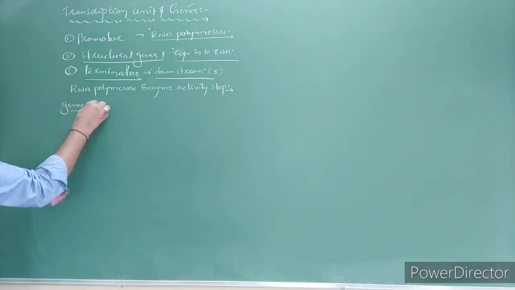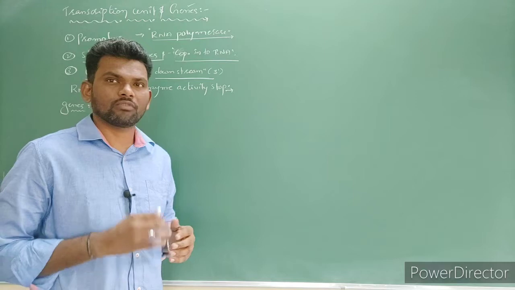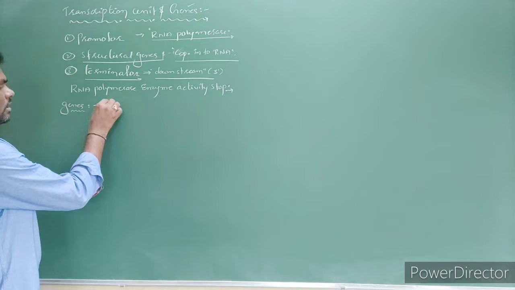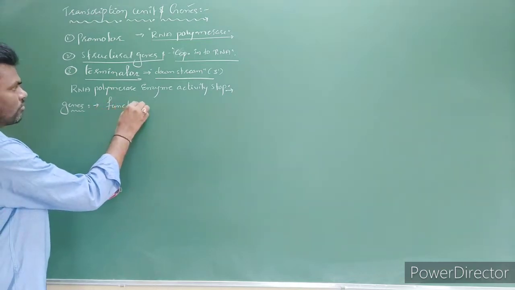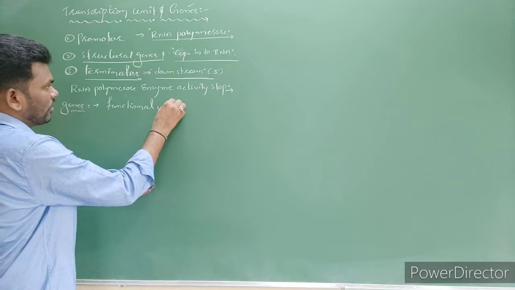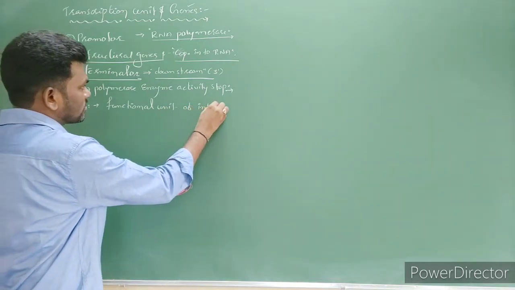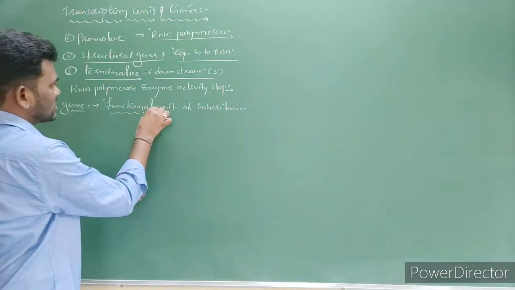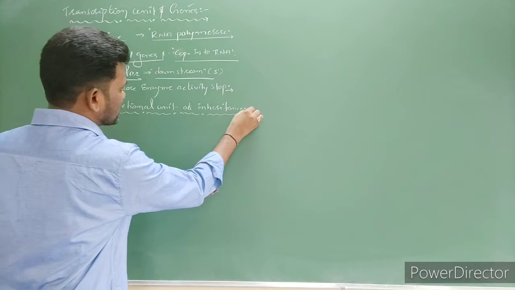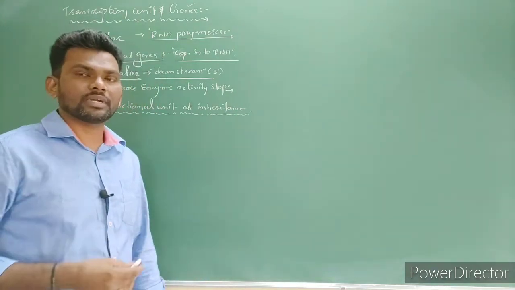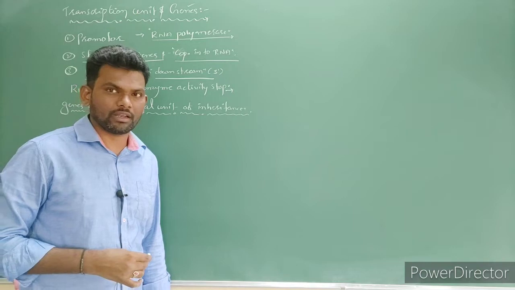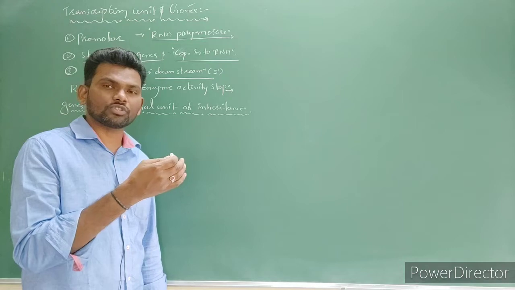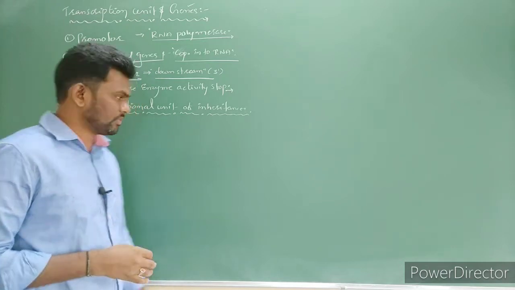Next, today's information is regarding genes. What is the definition of a gene? The gene is defined as the functional unit of inheritance. Which is the inheritance material? Chromosome is the inheritance material. On the chromosome, DNA is present. It means there is no doubt that genes are located in the DNA, right?